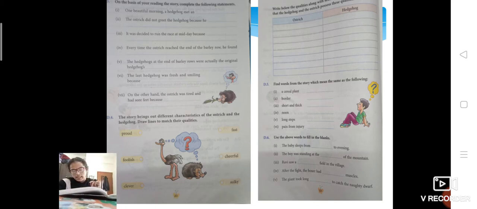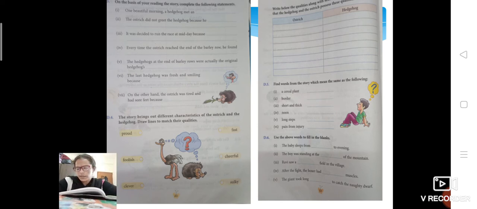And at the end, children, the hedgehog was fresh and smiling. On page number 20 it is given. That sentence you can write for cheerful. And the next one is clever, right? For clever, write the plan, what it did. The hedgehog went home and brought his mother and father, brothers and sisters, and he made them take their position in such a way that there was a hedgehog at both ends of each row of barley plants. This is the cleverness he showed to teach the ostrich a lesson, because it was so proud of its legs, right, children? So these things you have to write down.